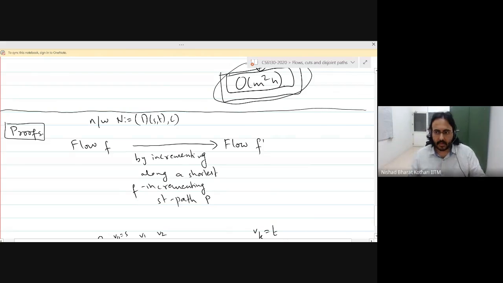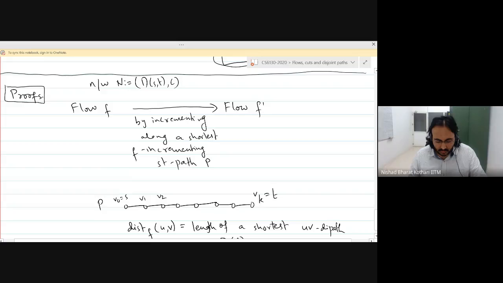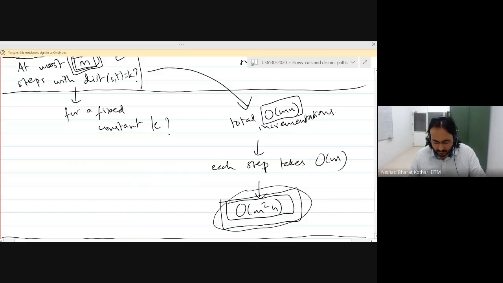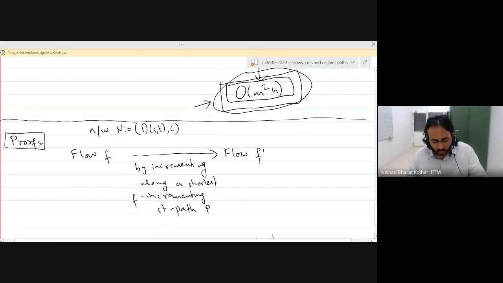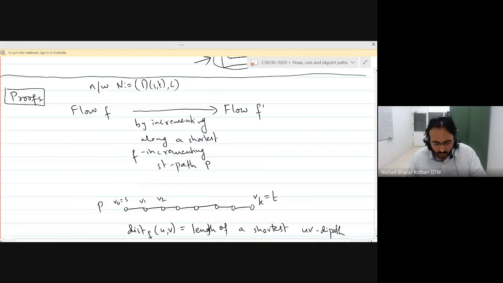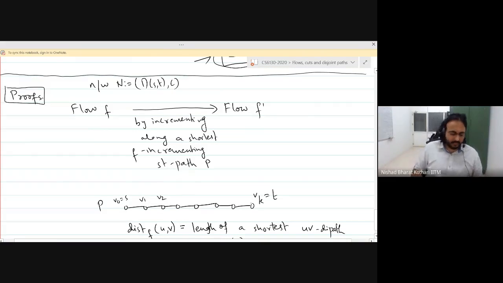Are there any questions on why these two lemmas imply the complexity to be order m squared n? Is everybody on top of this fact? Right, proving a lemma is only useful when you know what the lemma is used for, right? Otherwise there is no point in proving a lemma. So now that we know what these lemmas are useful for, we are going to prove them today.